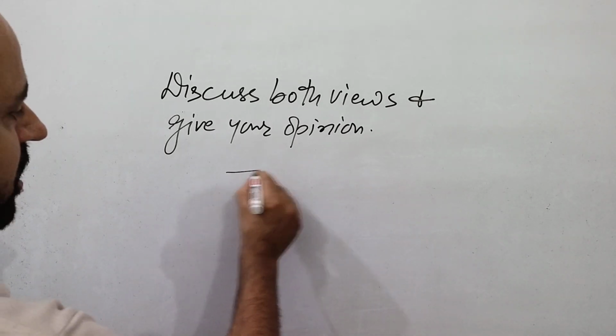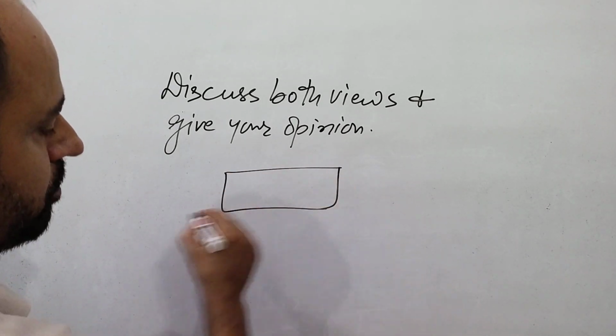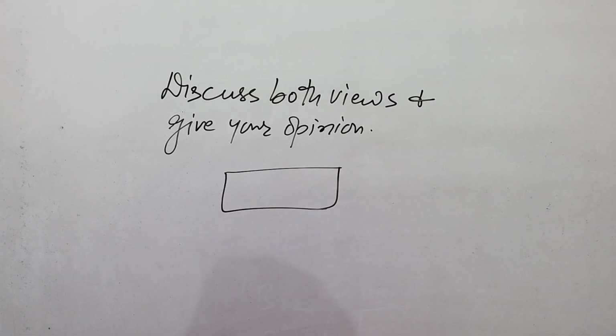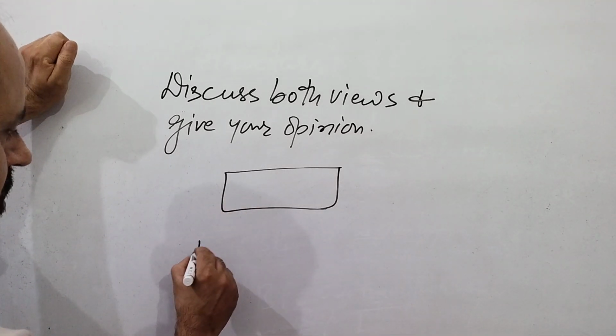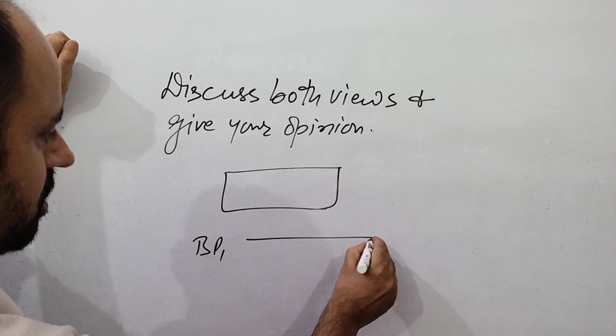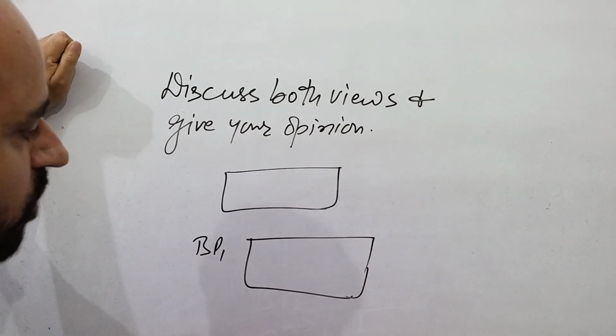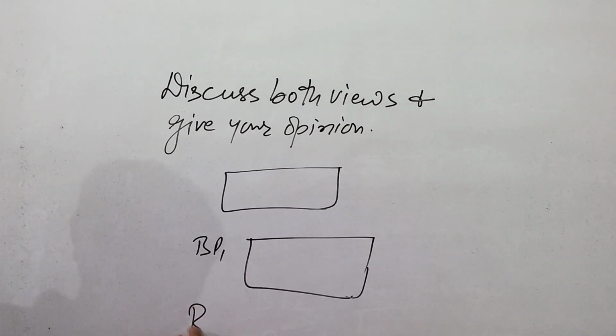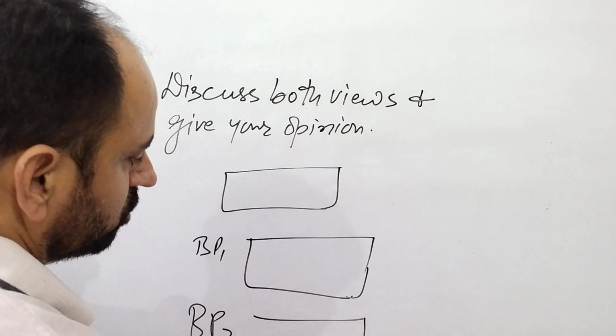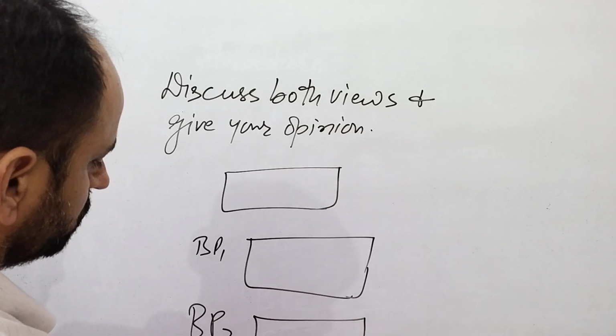So again you will write introduction. It is often debated by the people that whether students should be sent abroad for higher study or not. In my opinion, they should be allowed, as they are getting a lot of knowledge and experience. So introduction, body para 1, what the one group say, body para 2, what the other group say, then conclusion.